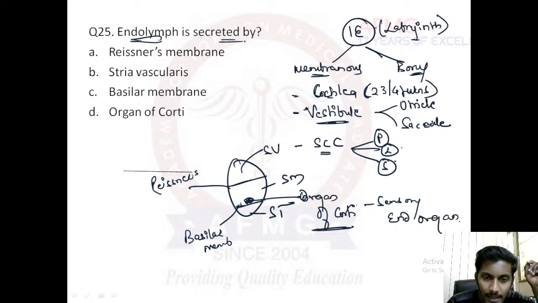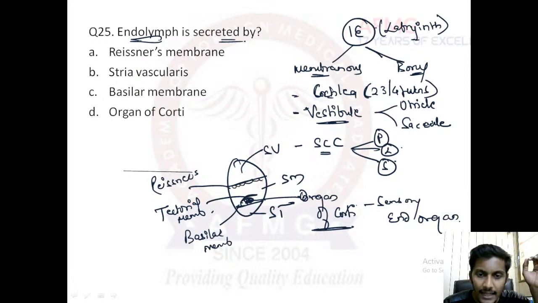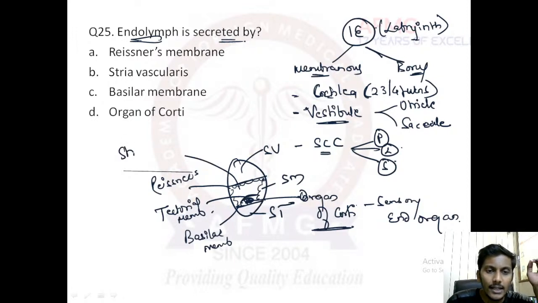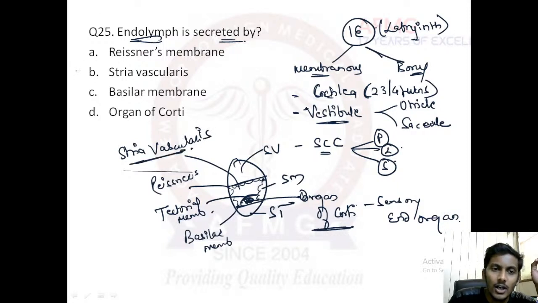It is covered by a membrane, known as the tectorial membrane. I hope all of you are quite aware of this. The scala media is lined by a vascular layer, known as the stria vascularis, and this stria vascularis is responsible for endolymph production. Endolymph secretion is the responsibility of the stria vascularis.